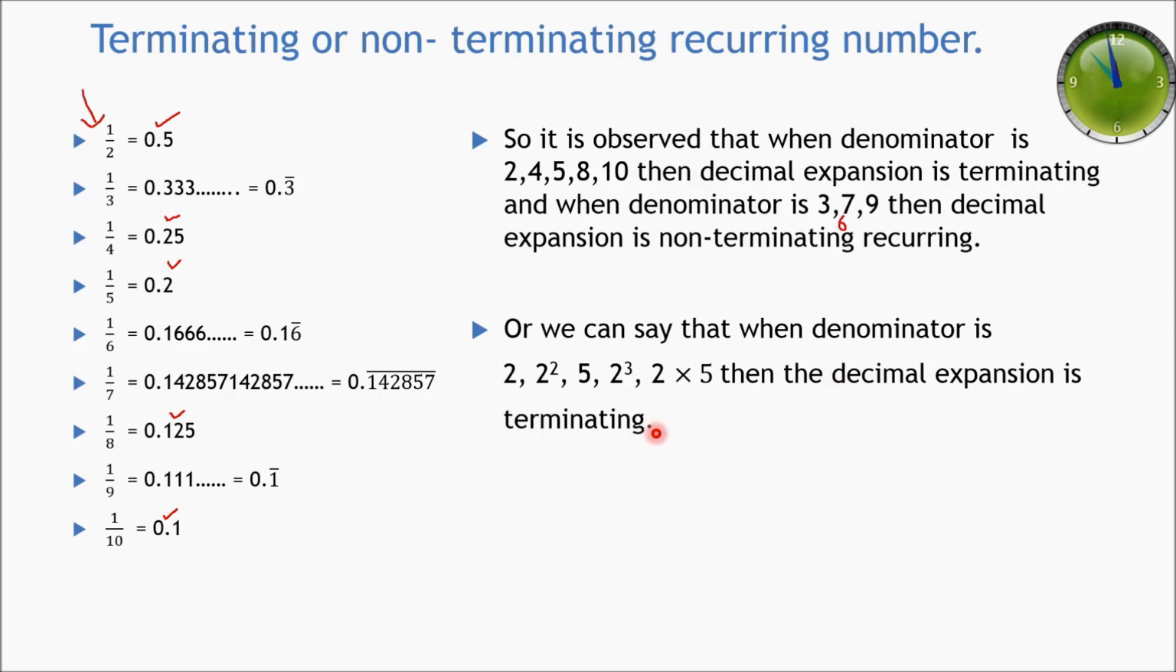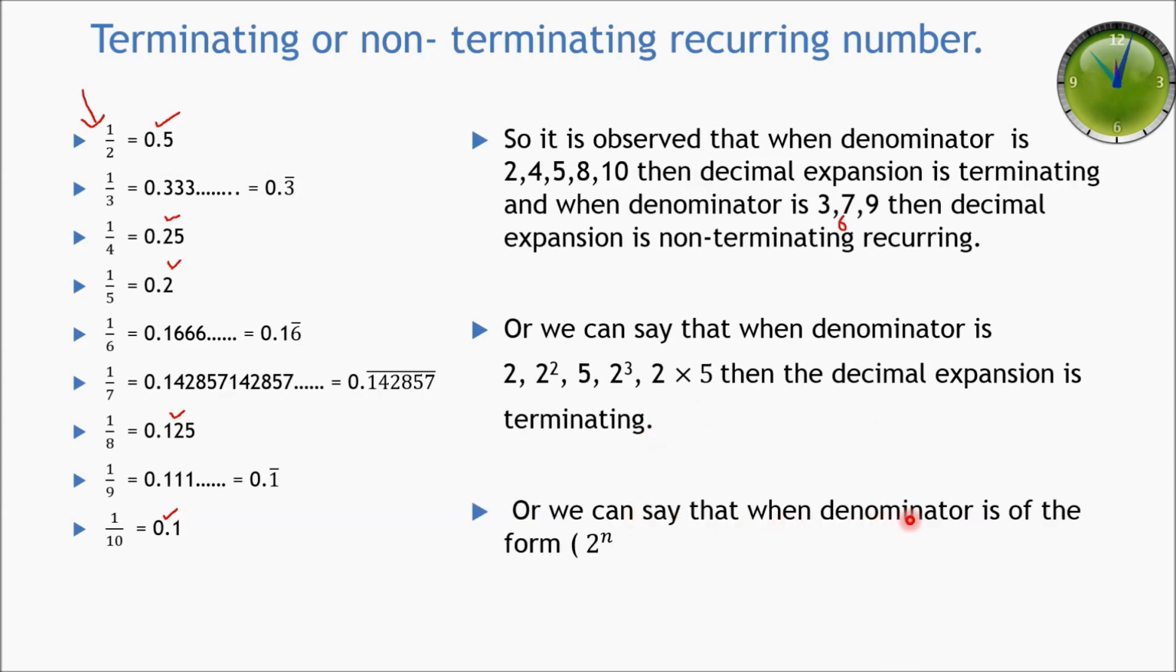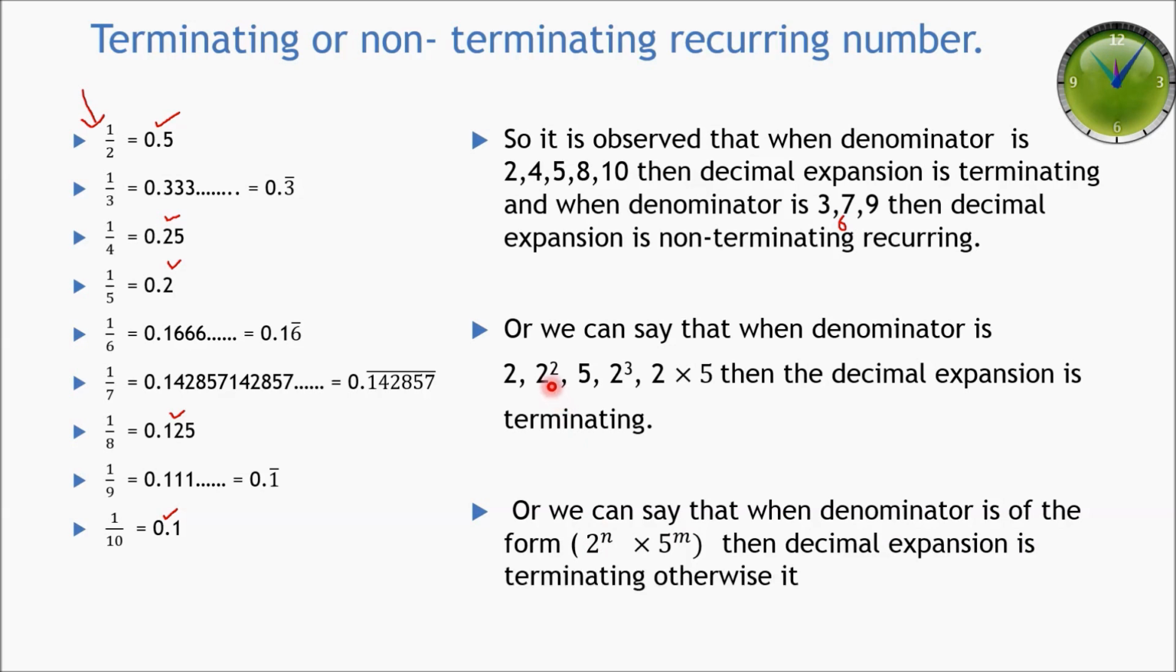terminating. Or in other words, whenever the denominator is of the form 2 raised to power n multiplied by 5 raised to power m, then the decimal expansion is terminating, where the values of n and m are greater than or equal to 0, and they are whole numbers.